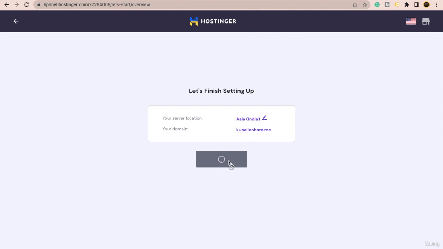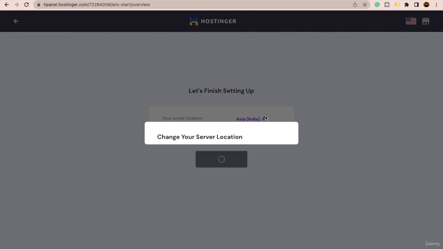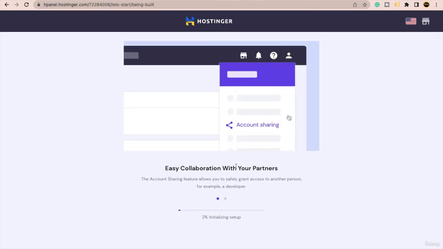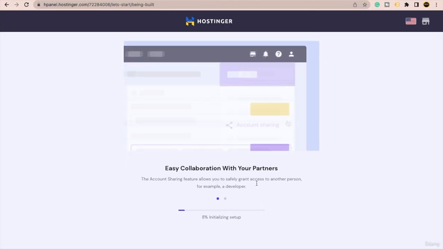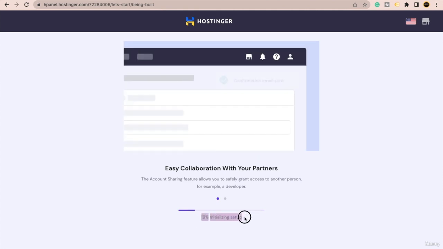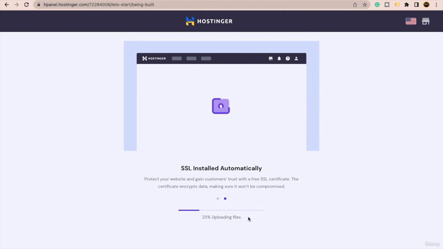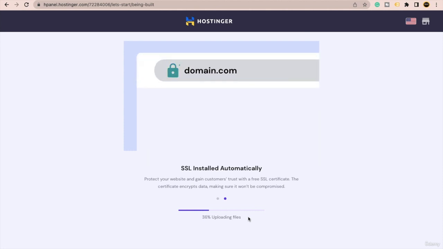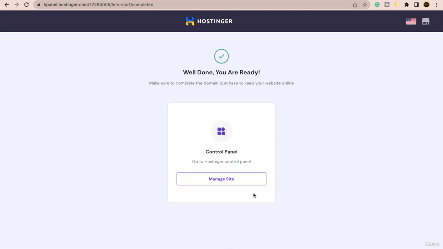Okay, you can of course change the name server from here as well, it's totally up to you. But I will just go with Asia, and let's wait for a few seconds. It is completing the initiating setup. Okay, so you just need to hold on and it will work for you. And after you see this, you just need to click on this manage site as well. Okay, that's it.